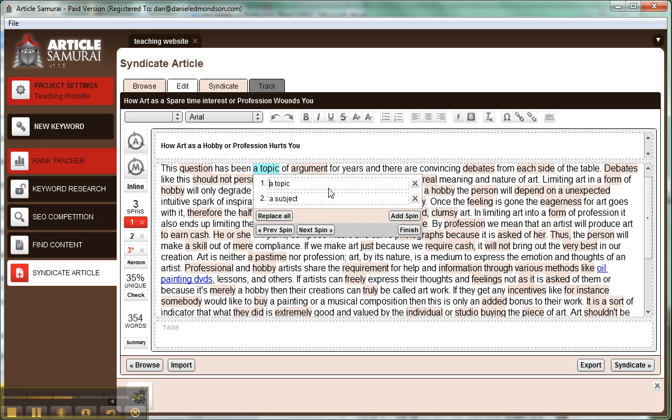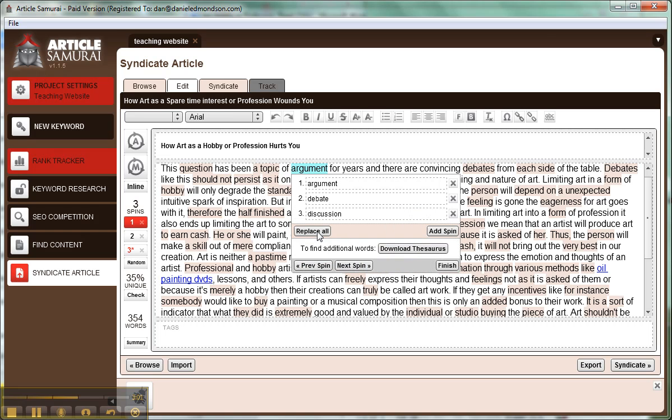A topic, that's good. That was the original one. And then a subject, that's also good. That works. This question has been a subject of argument. See how that makes sense? So you go to your next spin, and this is "argument," which was our original one, which works. And then "debate," that's also good. And "discussion," that would also work. You just got to read the sentence each time and see if it makes sense.